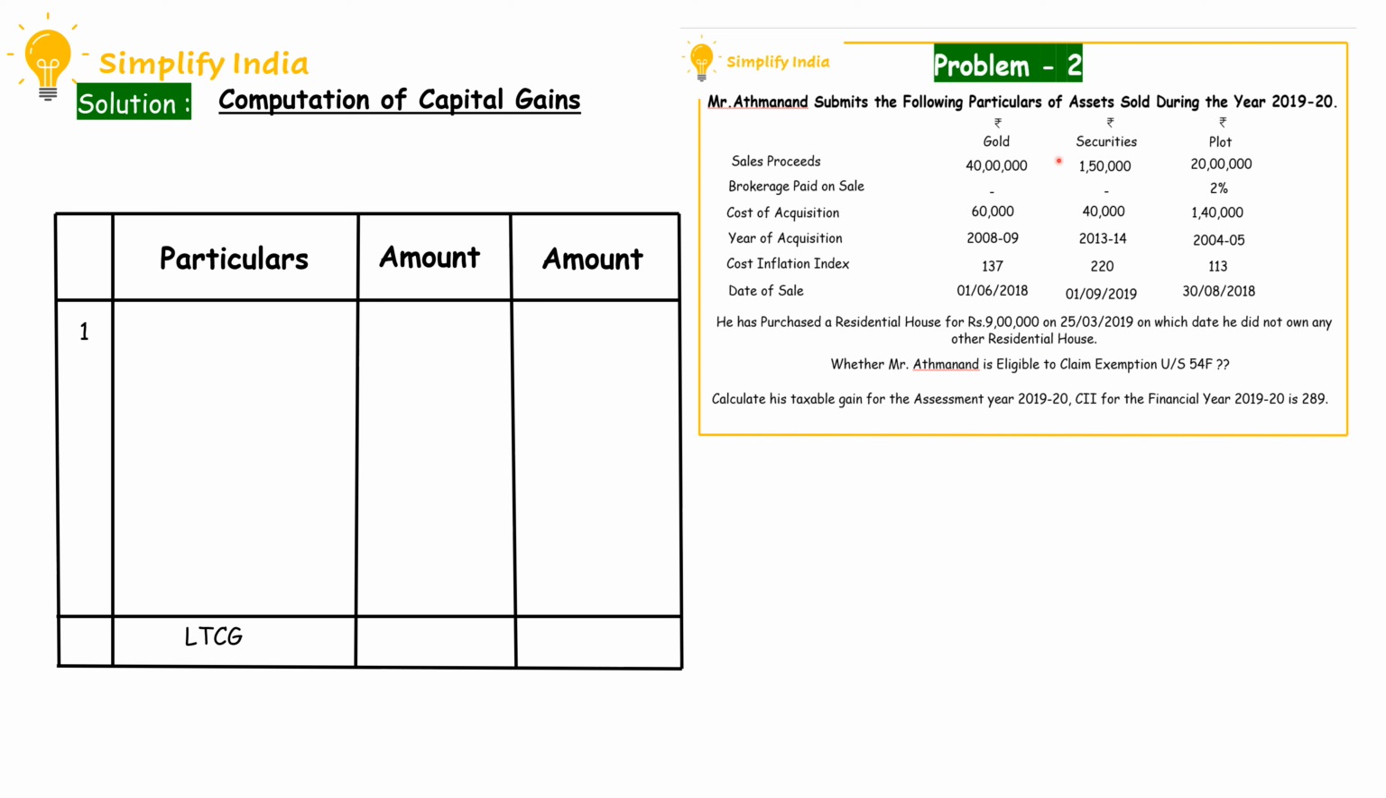Our next capital asset is securities. Here the securities have been acquired in the year 2013-14, as it is a long period of time, so it can be termed as a long-term capital asset. So the indexation benefit has to be considered. So first we have to take the sales proceeds, that is rupees 1,50,000.